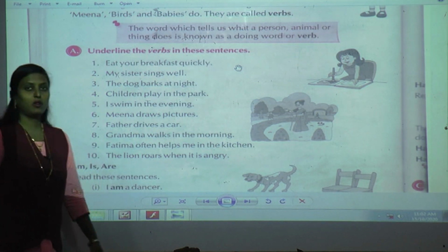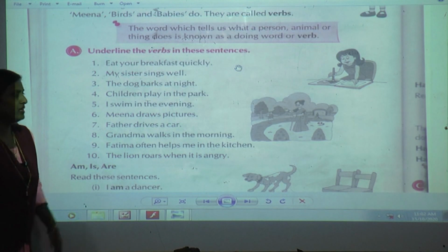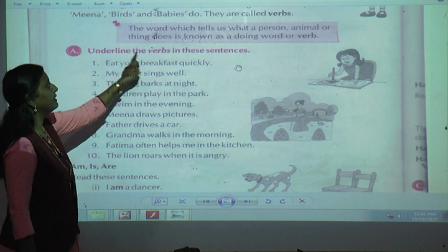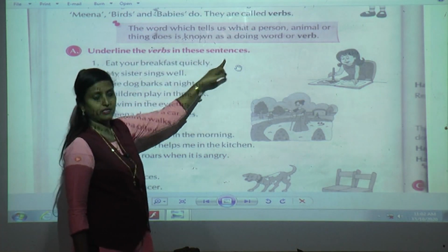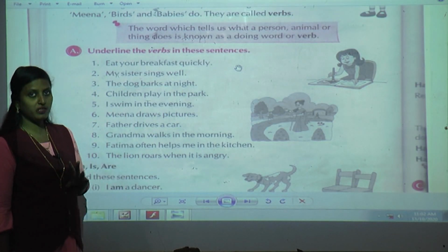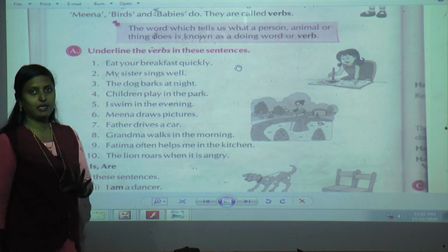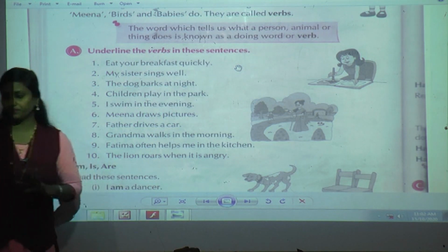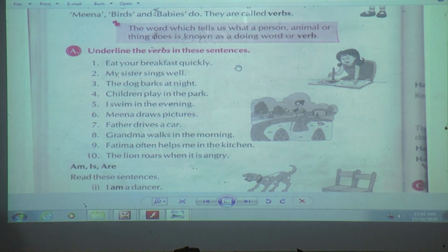Now in this exercise, what are we going to do? Yes, we are going to solve the exercise. It is very easy. You only have to underline the verbs in these sentences. You have to recognize which is the doing word, the action word, and underline it. Are you ready, students? I hope you have a pencil along with me, and you can do it before me also, else you can just pay attention if you have not understood.